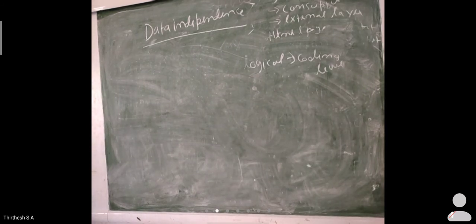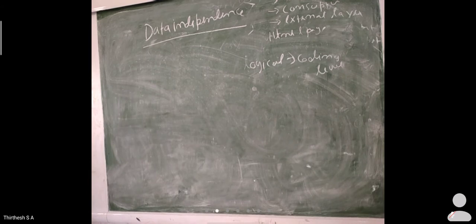Data independence is the ability of a database to modify a schema defined at one level without affecting the schema at the next higher level. As I have already explained, internal level, conceptual level and external level.